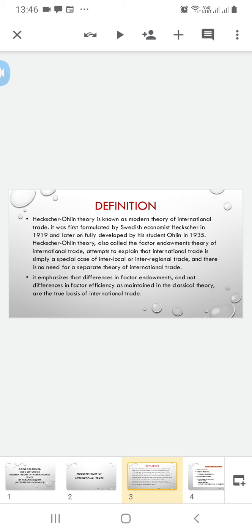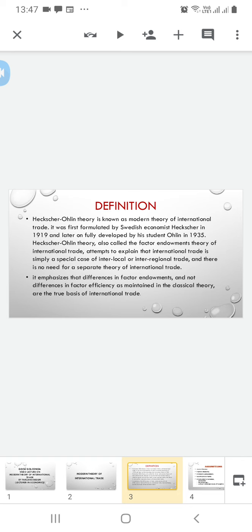It was first formulated by the Swedish economist Heckscher in 1919 and later fully developed by his student Ohlin in 1935.